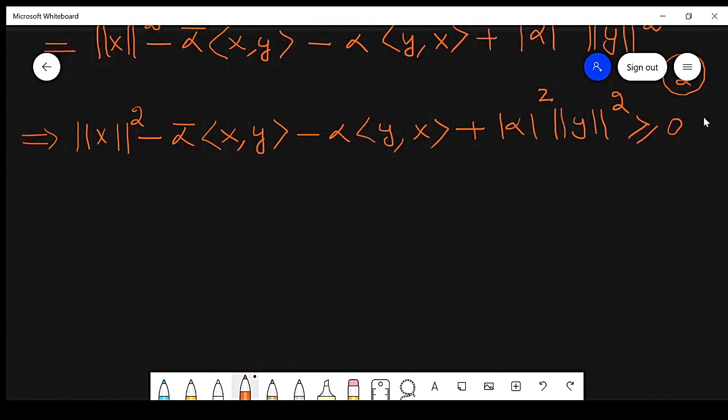This is equation number 3, and it is true for every scalar. So we can substitute any value in place of alpha.